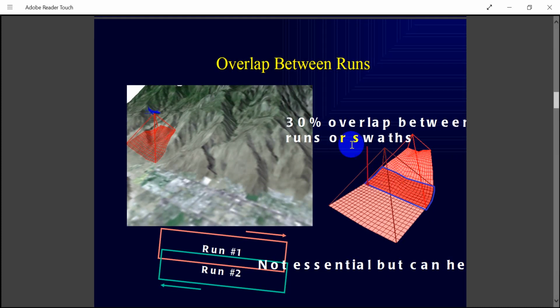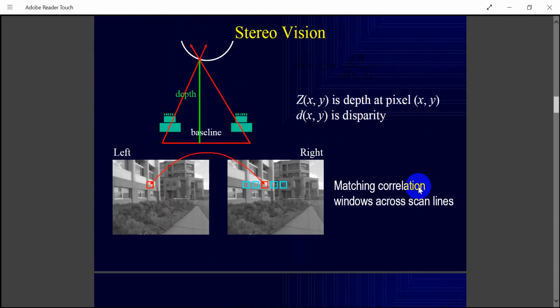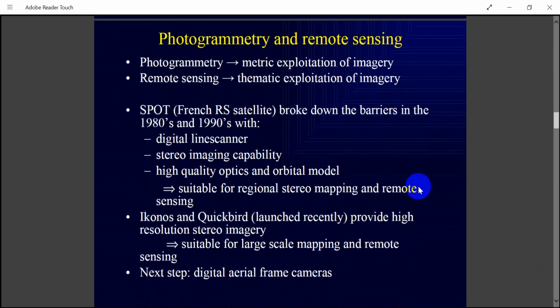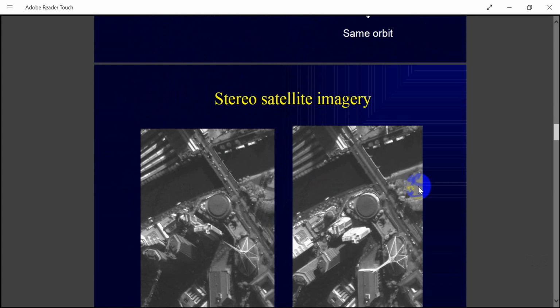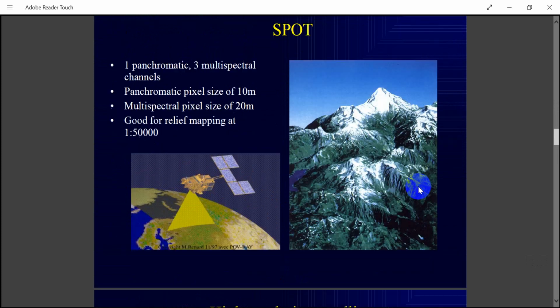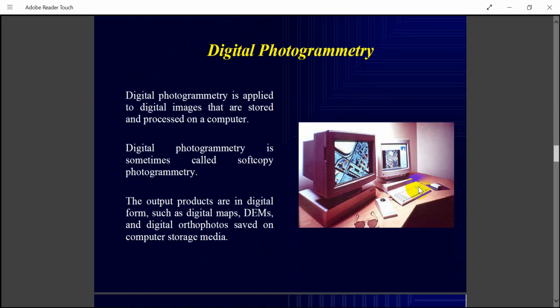There is 30% overlap between the runs, and the swath is horizontal. It's a plane going through like this, but the interception is 30%. We can't call it an area, we call it a swath distance. One photograph's horizontal distance we call the swath distance. These are all images we will get. Aerial photography is explained at a high level in some books, but first you have to understand the basic level: what information we get, and what the basic terms in photogrammetry are.